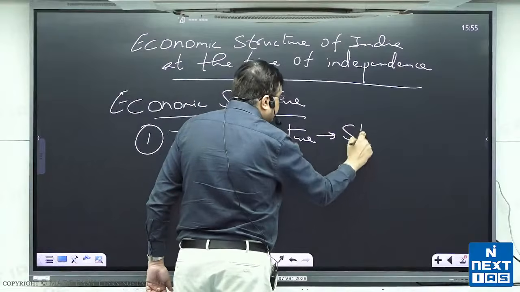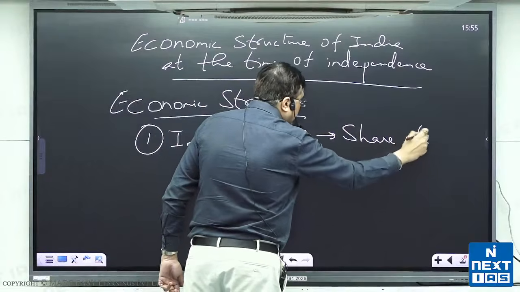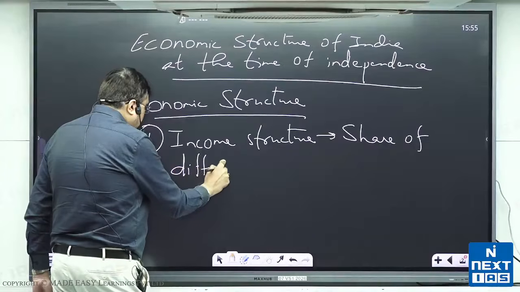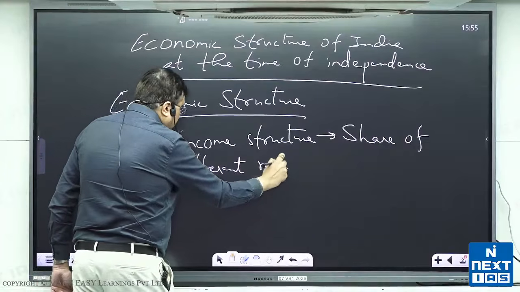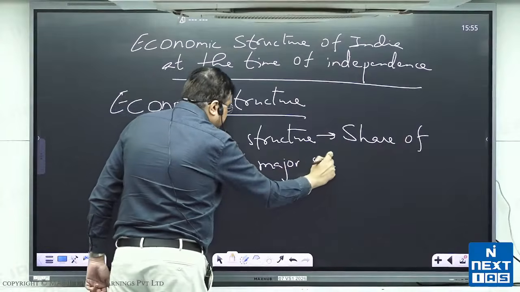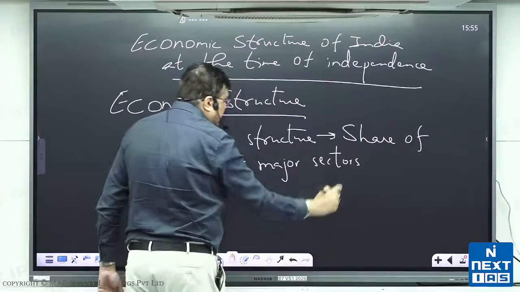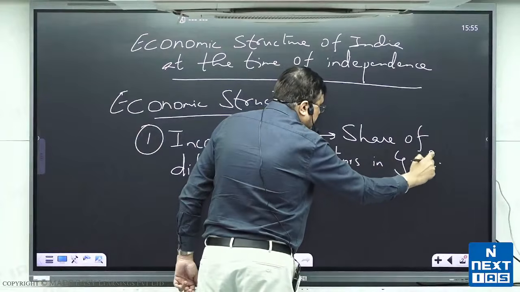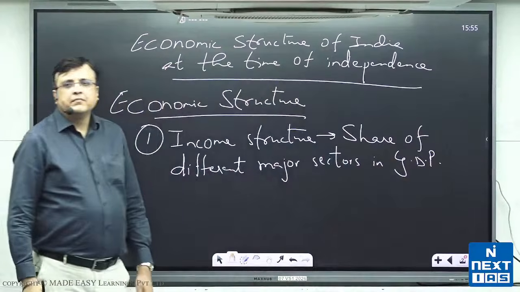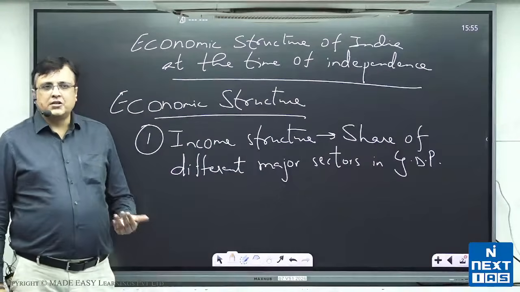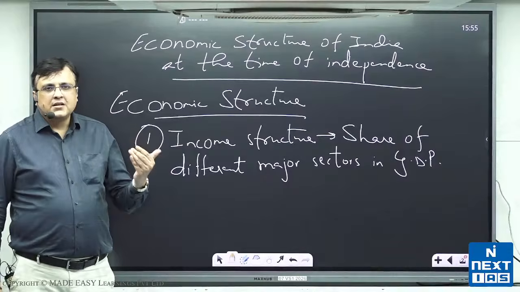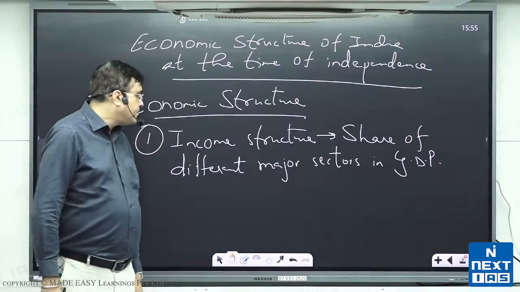This is share of different major sectors in GDP. That is called income structure, share of different major sectors in GDP.